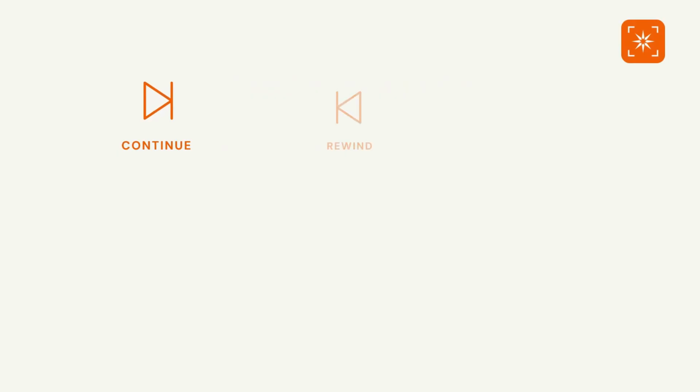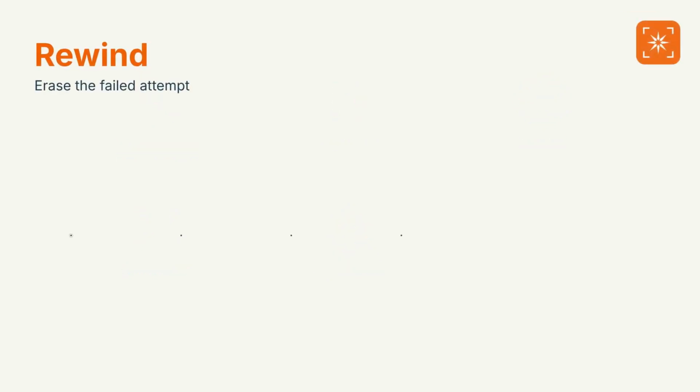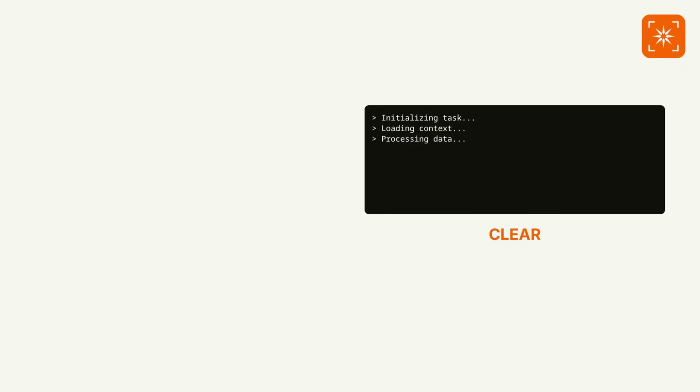Every time Claude finishes a task, you have 5 choices. Continue if you're still working on the same problem. Use rewind when Claude went down the wrong path. Instead of telling it to try again, erase the failed attempt from history and start from the point before the mistake. Use clear when you're starting an entirely new task.